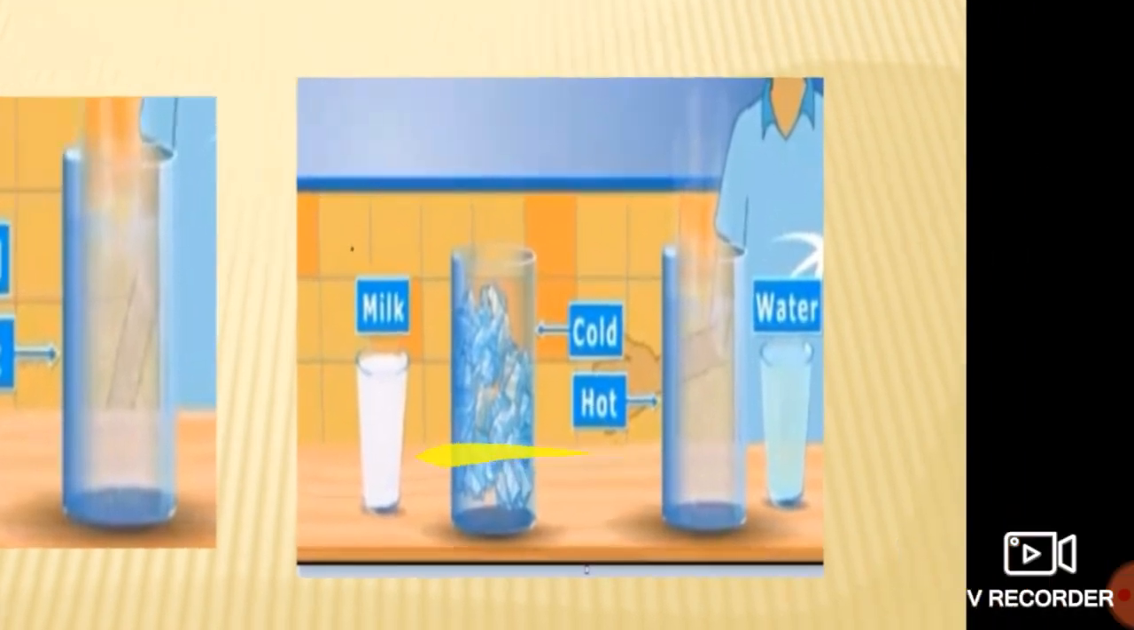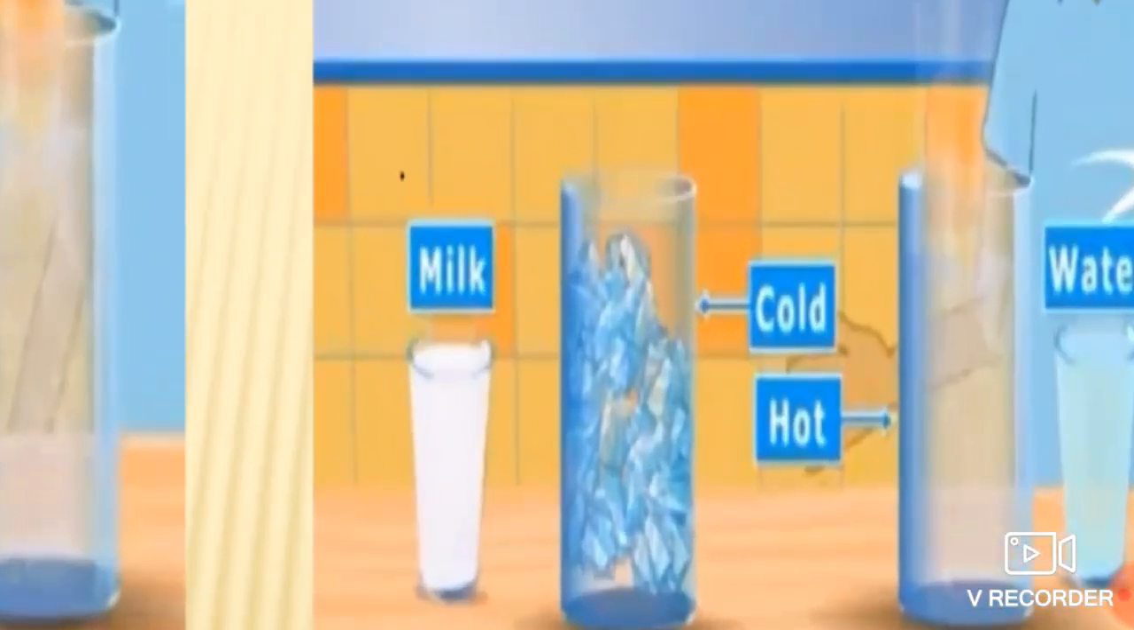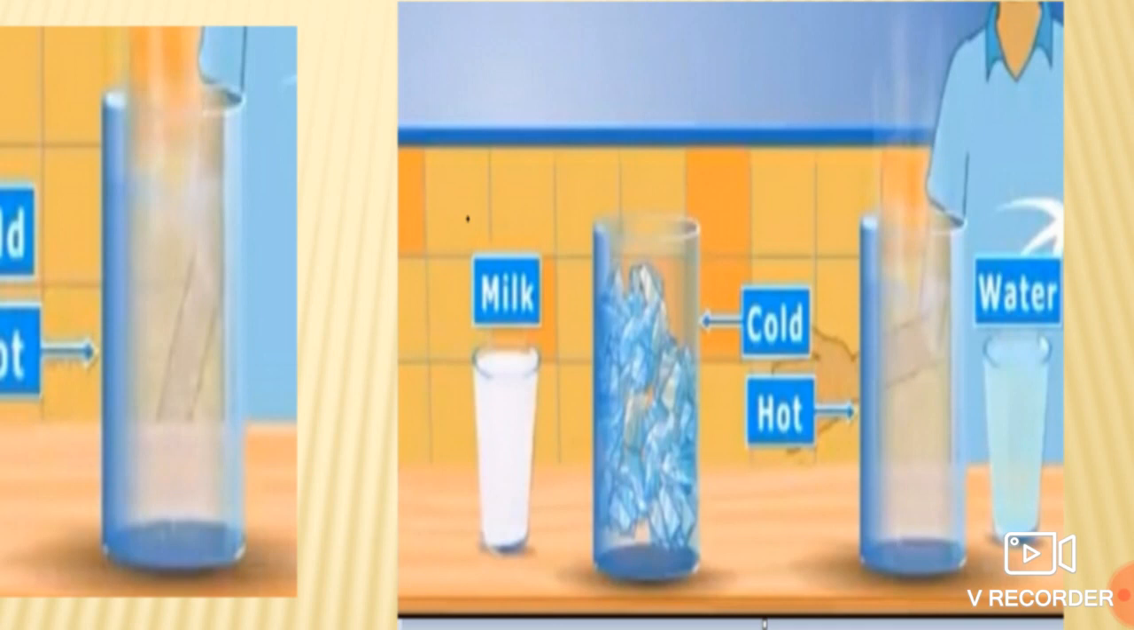But whenever we come across this example, see over here, in one glass there is hot water, in another glass there is also hot water, in one glass there are ice cubes, and in another glass there is also cold milk. So how can we differentiate which of these four things is really very hot and which is really very cold?